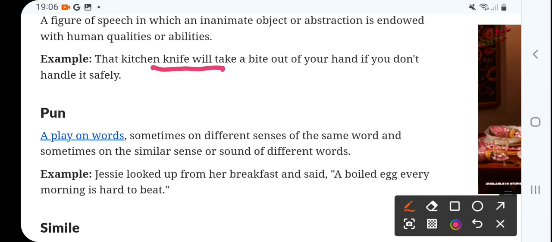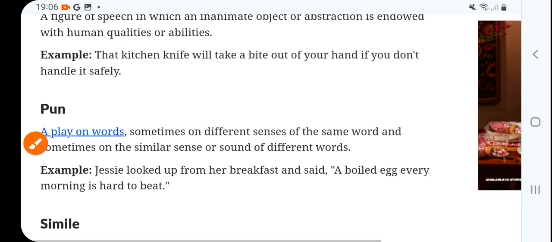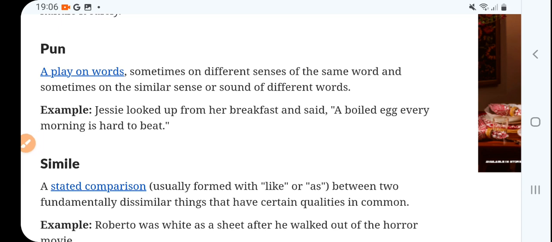So that is personification, right? When an action is done by a non-living thing like a living thing, like my bike hurt me.